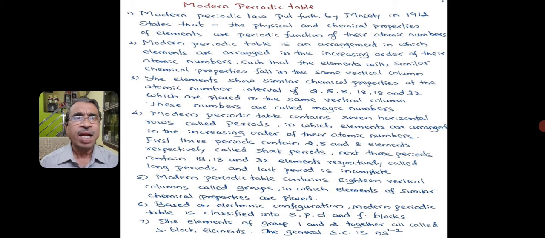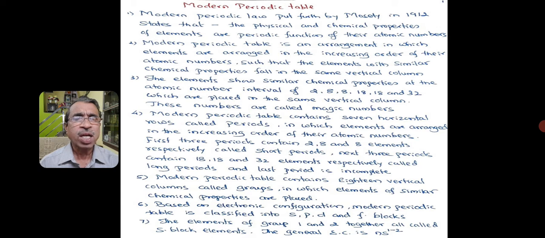The modern periodic table contains 7 horizontal rows called periods, in which elements are arranged in the increasing order of their atomic numbers. The first 3 periods contain 2, 8 and 8 elements, called short periods.